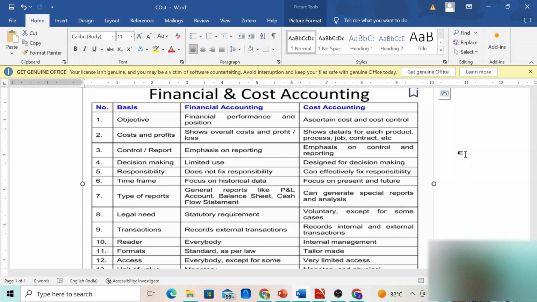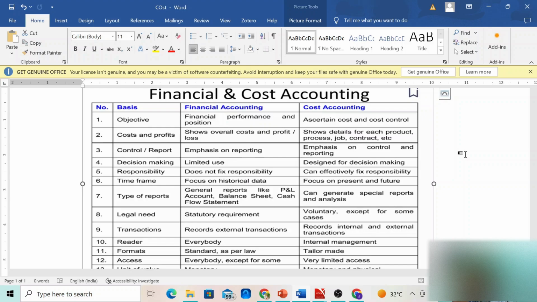So when we look at responsibility, financial accounting does not fix responsibility. They don't have much responsibility where they have to reduce the cost or increase the quality. There is no such responsibility. Whereas cost accounting is specifically designed for this responsibility. In cost accounting, we do have cost centers which take care of the cost that is incurred in producing a product and how it could be reduced effectively. So all these things are designed in cost accounting.